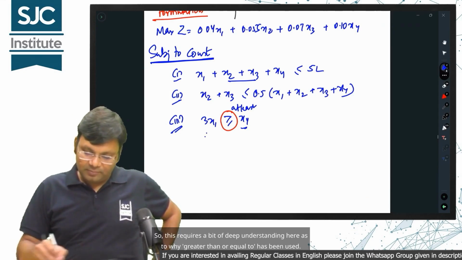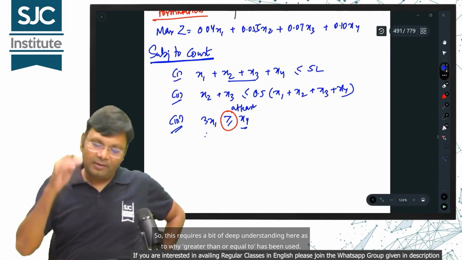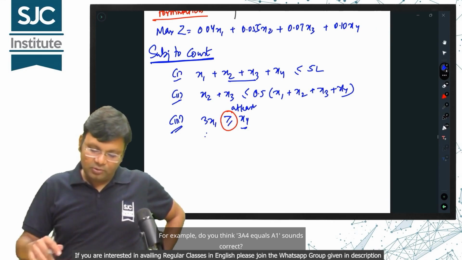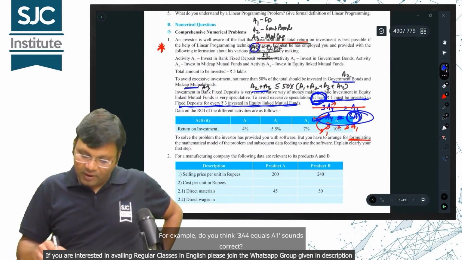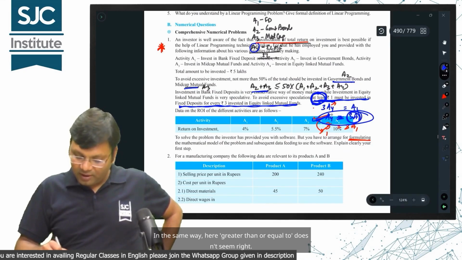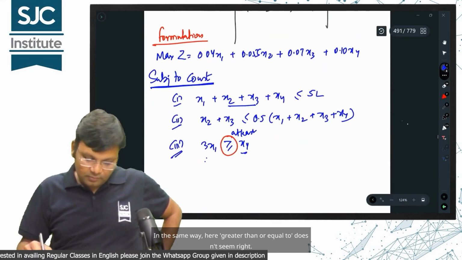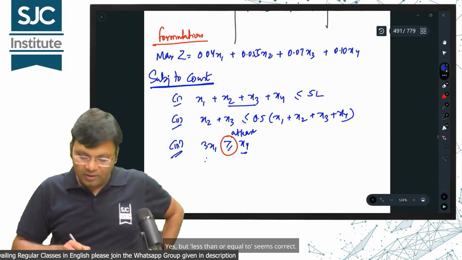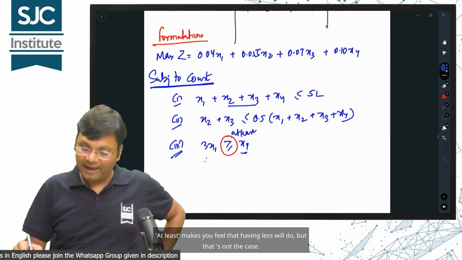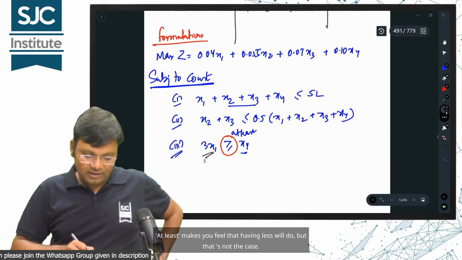So, this requires a bit of deep understanding here as to why greater than or equal to has been used. For example, do you think 3x4 equals x1 sounds correct? In the same way, here greater than or equal to doesn't seem right. Yes, but less than or equal to seems correct. At least makes you feel that having less will do, but that's not the case.